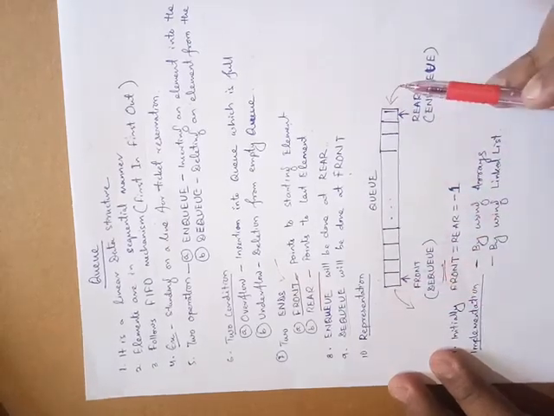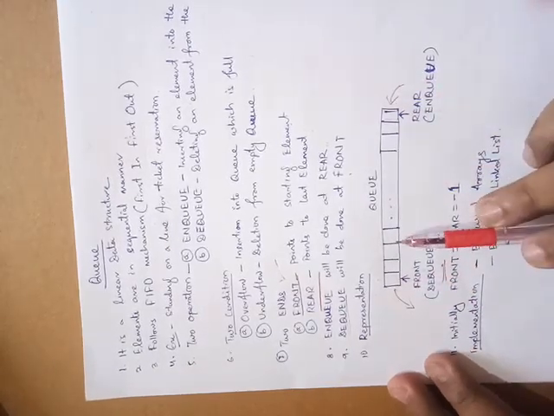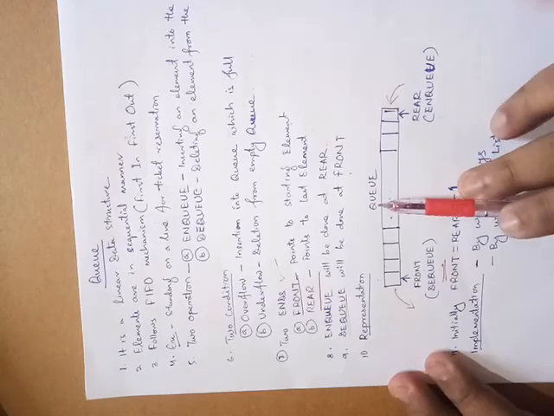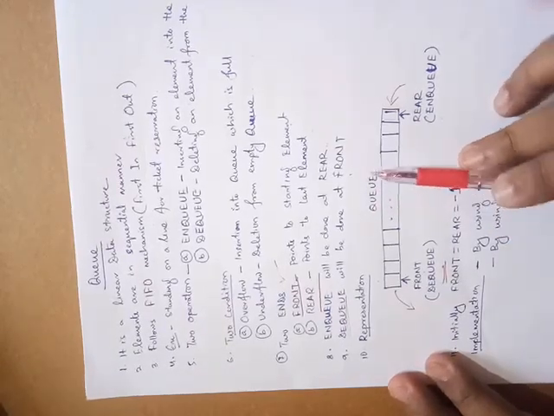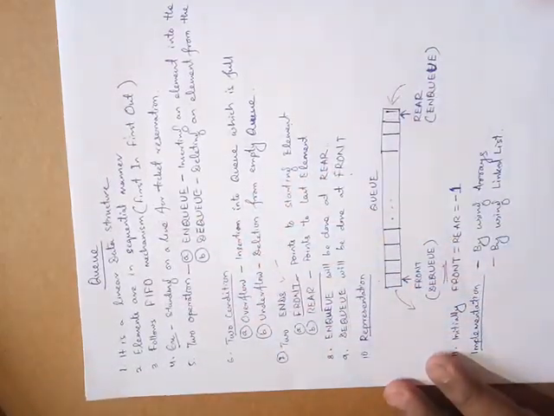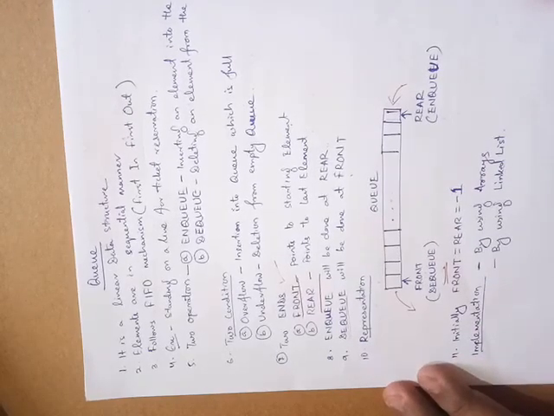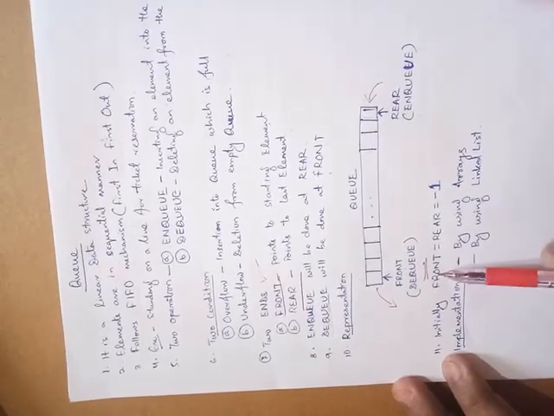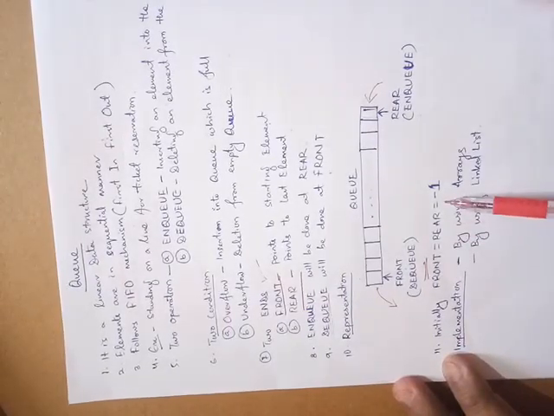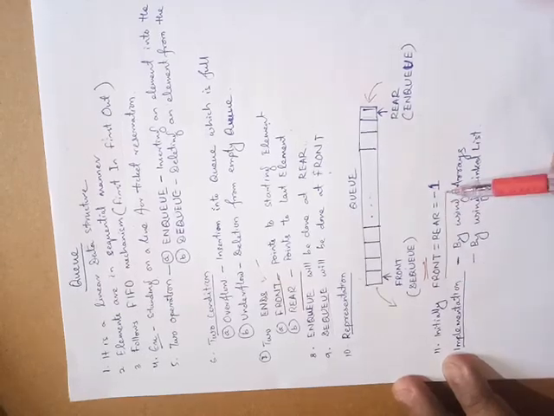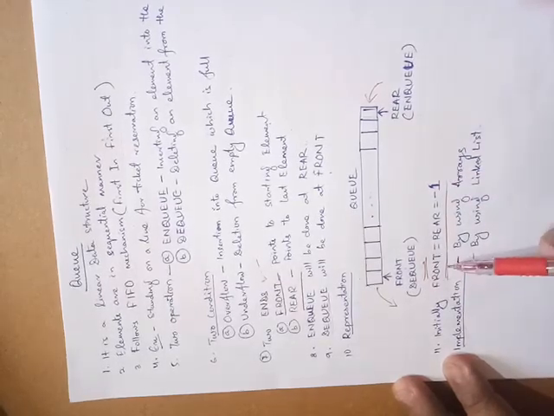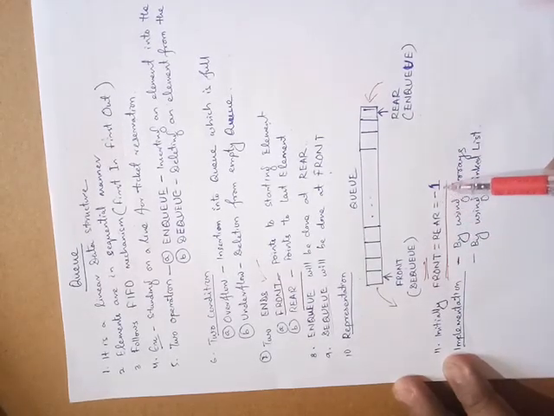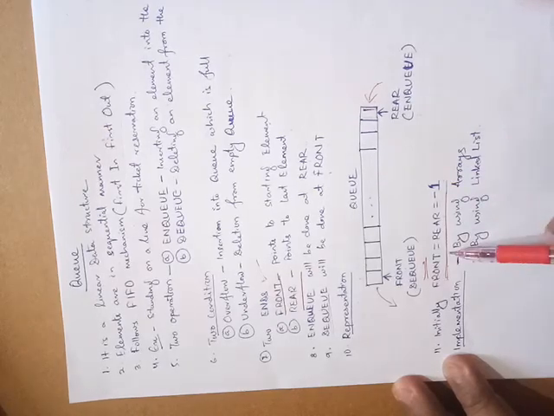So this is the queue representation, a simple array representation having the FIFO mechanism. Initially, when there is no element in the queue, front is equal to rear is equal to -1. That means there is no element.